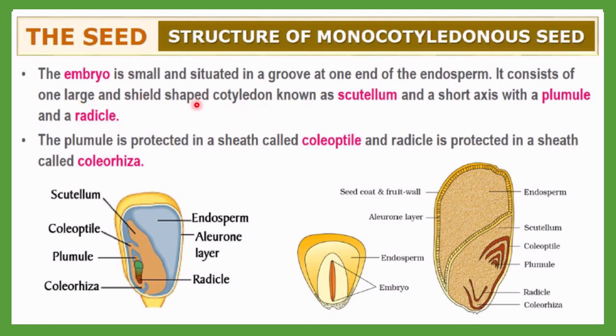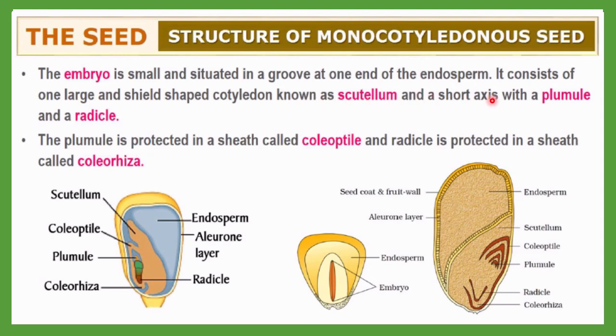Such a cotyledon, which is large and shield shaped, is called the scutellum. You can notice the scutellum here. The scutellum is a different kind of cotyledon which is present in the monocotyledonous seed. So what is a scutellum? It is one large, shield-shaped cotyledon.